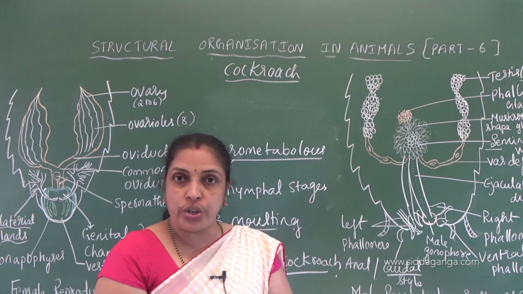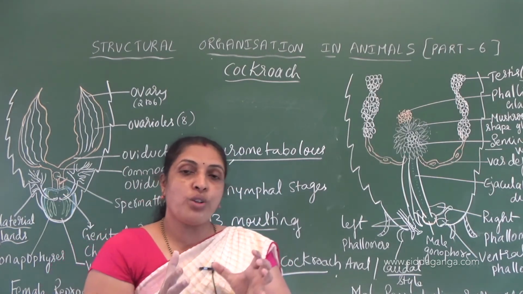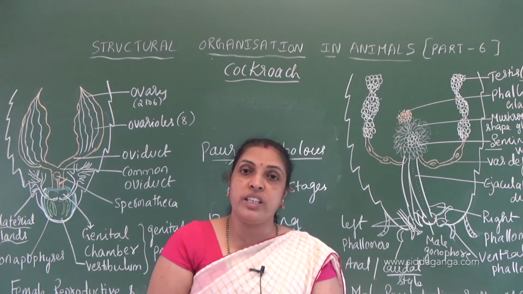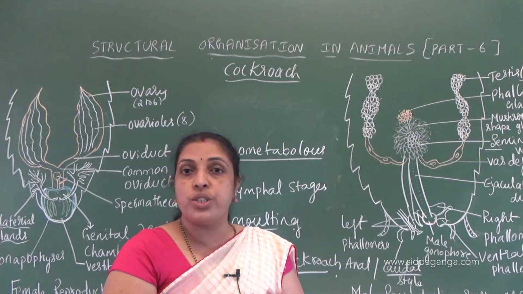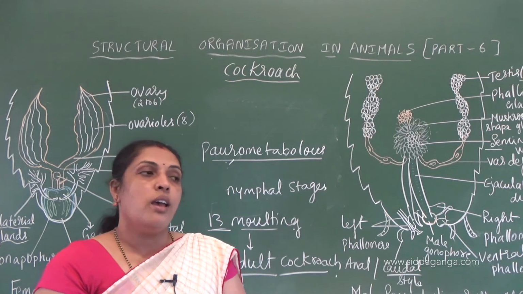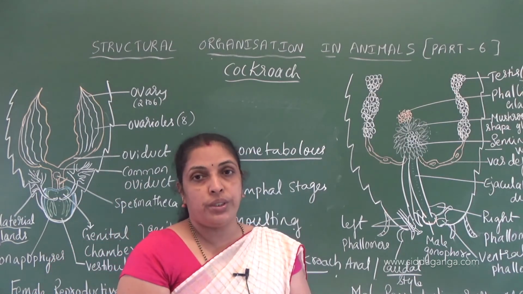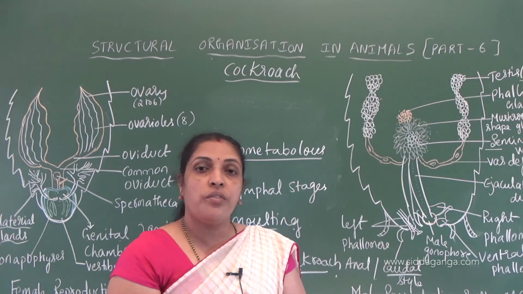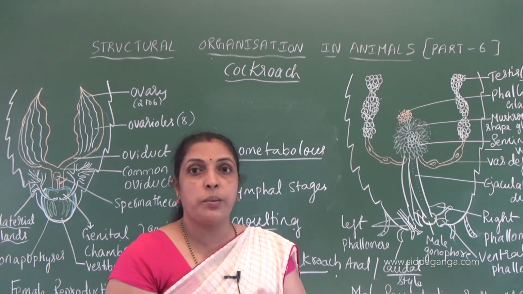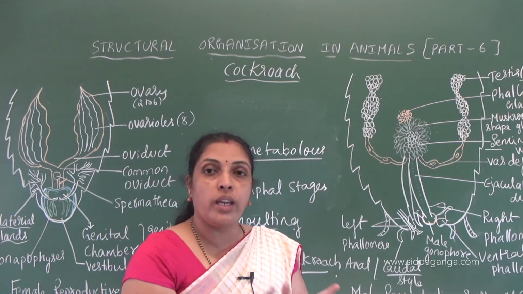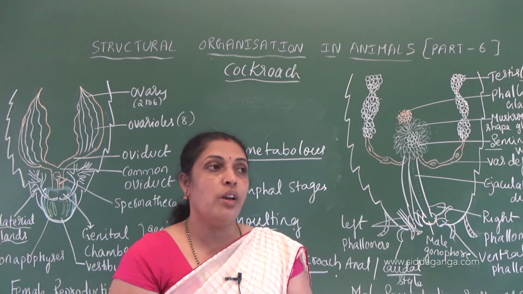where actual diffusion of gases takes place, and the oxygenated blood enters each chamber, the 13 chambers we see in the cockroach heart. Through ostia, oxygenated blood enters into the chamber, which is supported by alary muscles. Then coming to the excretory system, other structures which help in excretory function are fat body, uricose glands and nephrocytes. In the nervous system, we see 9 ganglia, 3 in the thoracic and 6 in the abdominal region.